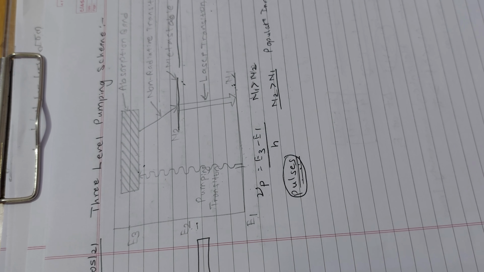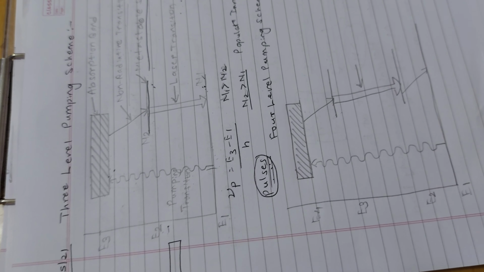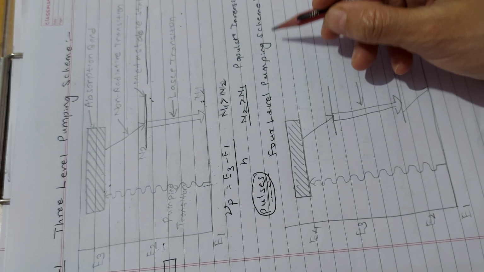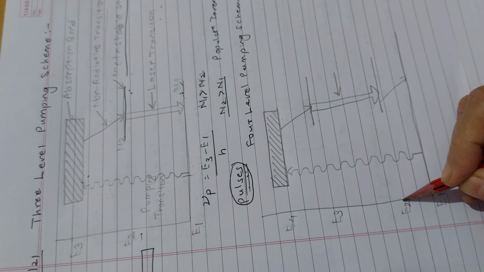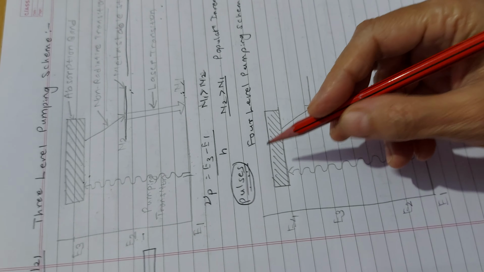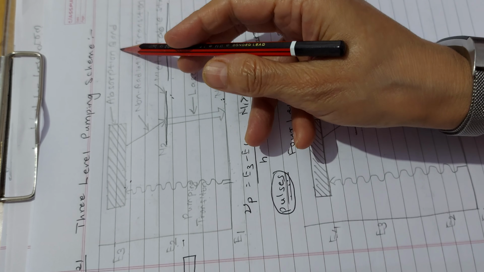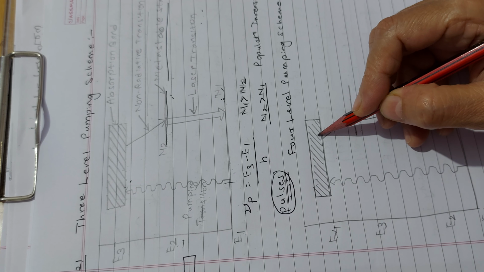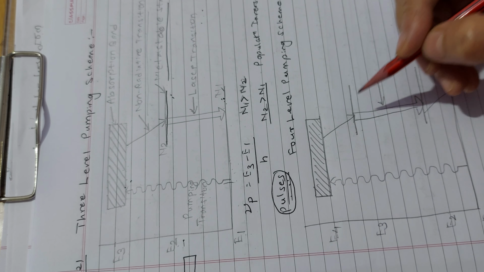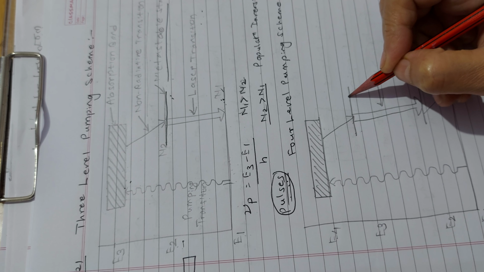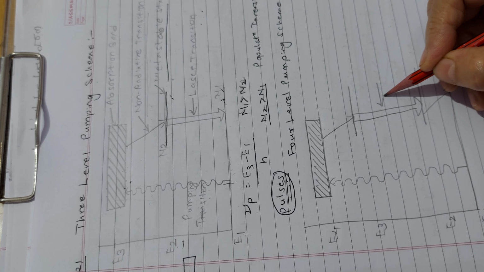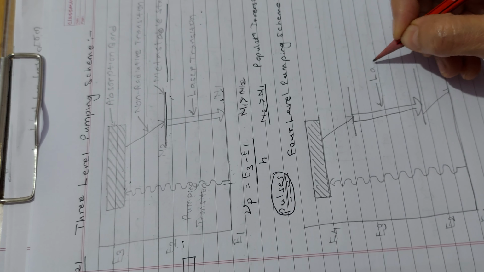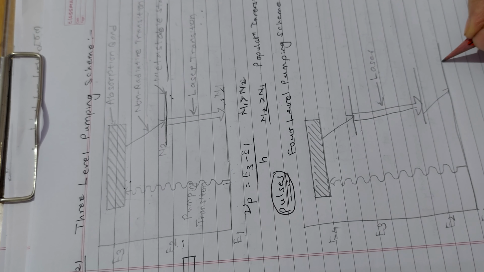Okay, now we'll move towards the 4-level pumping scheme. So this is the 4-level pumping scheme diagram. Here I have E1, the ground state, E2, E3 and E4. Let's name things: here we had the absorption band, and here also this is an absorption band. Then here you will have the metastable state. This is again a non-radiative transition, and this is my laser transition, and this is the ground state.